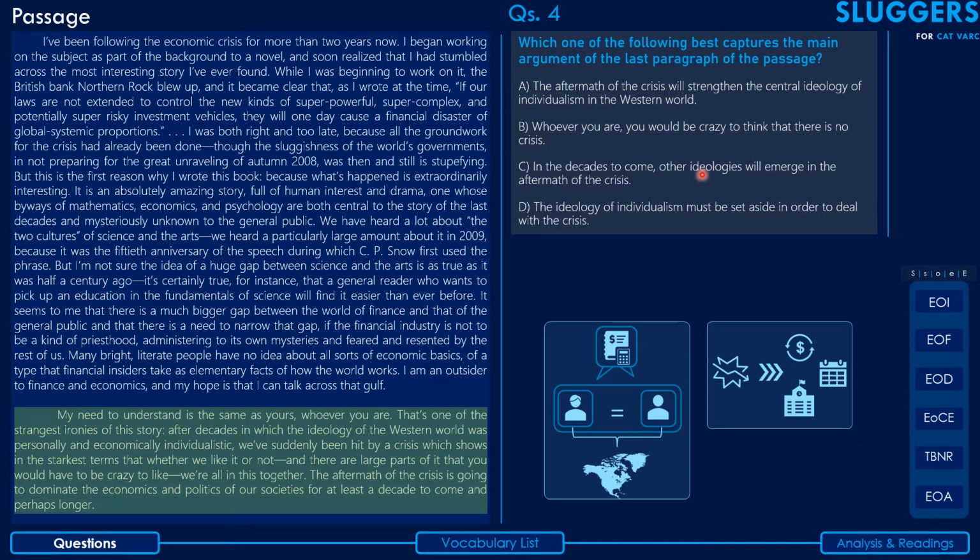of these two ideas. Okay, the first option says the aftermath of the crisis will strengthen the central ideology of individualism in the Western world. So guys, the aftermath. This is the part where the author talks about the aftermath of the crisis, right? This line here, I think, yeah. The aftermath of the crisis is going to dominate the economics and politics of our societies. Now, if you note in this part, the author nowhere has mentioned anything about any kind of ideology, be it individualism or otherwise. So in this part, the author has definitely not said anything about any kind of ideology here, right? So that clearly makes a strong case for eliminating the first option.